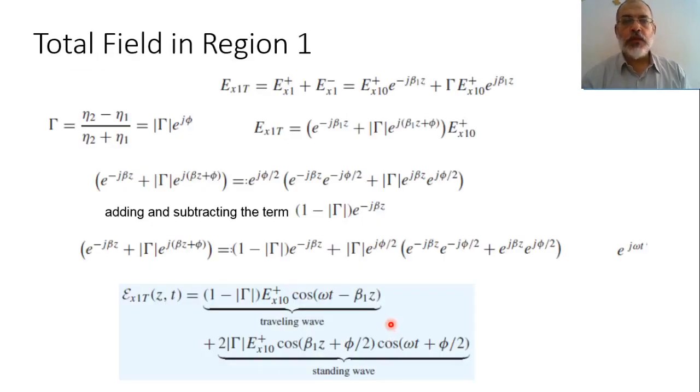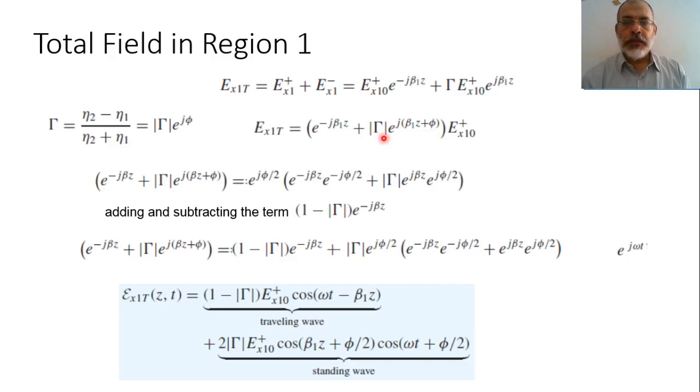Now we are interested in obtaining the total field in region 1 to obtain the standing wave pattern. So in this case, the total electric field in region 1 can be obtained by taking the amplitude of the incident electric field as a common factor. So it is Ex10 plus multiplied by e to the power minus j beta 1z plus the magnitude of gamma multiplied by e to the power j beta 1z plus phi, where phi is the phase of the reflection coefficient.